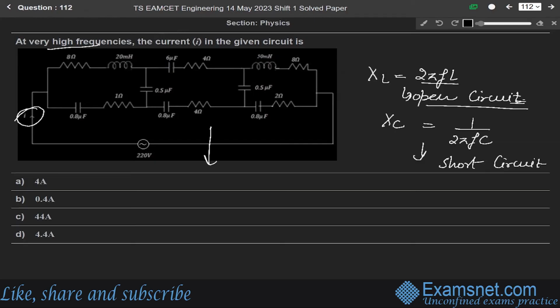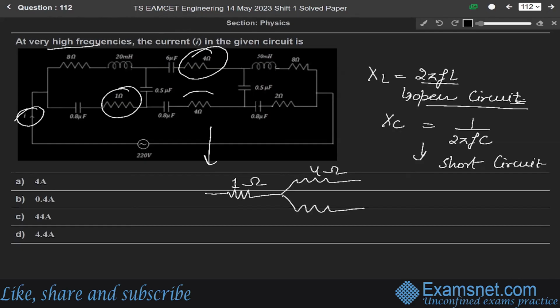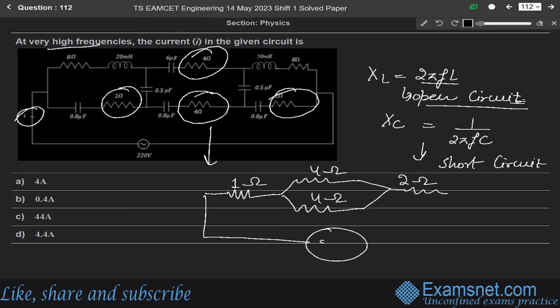So this circuit diagram, we redraw it as: this is 1 ohm, and this is 4 ohm, again this 4 ohm, and this will be 2 ohm. And here is a potential of 220 volt, alternating.